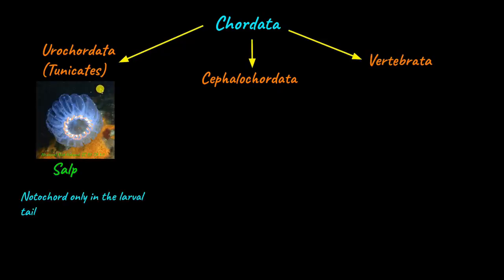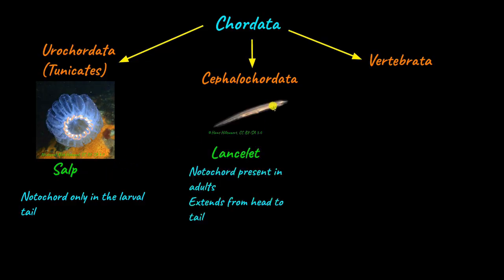In tunicates such as salps, which are marine organisms, the notochord is present only in the larval stage, that too in the tail. This fits because the term uro actually means tail. So in tunicates, the notochord is present only in the larval tail. Cephalochordates such as lancelets live in shallow waters. In cephalochordates, the notochord is present in adults as well. That means it is present throughout the organism's life. The notochord often extends from the head to the tail in many species.